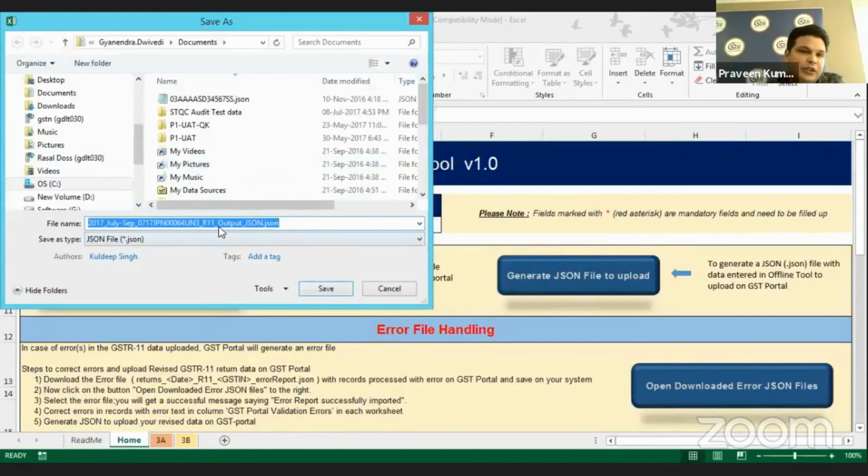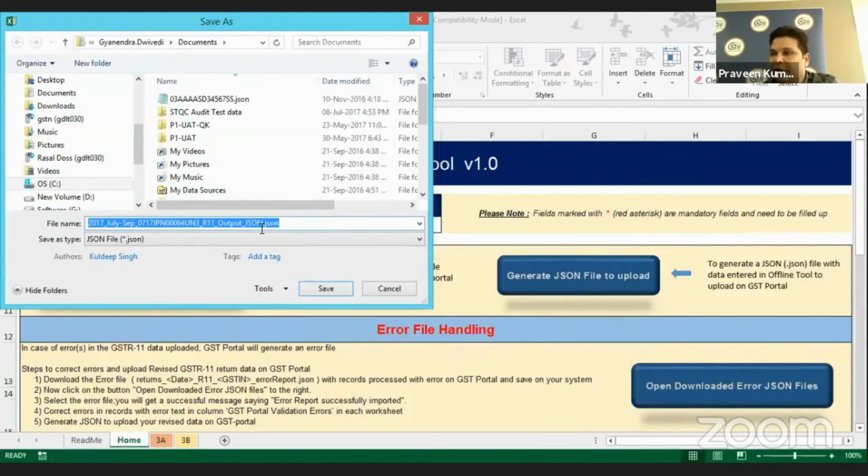Once you save this file, this is your part A, 33% out of the 100% work done. One-third part is done now. You have created your JSON file. After that, I'll show you through the screen how you go and upload the JSON file that you have created.